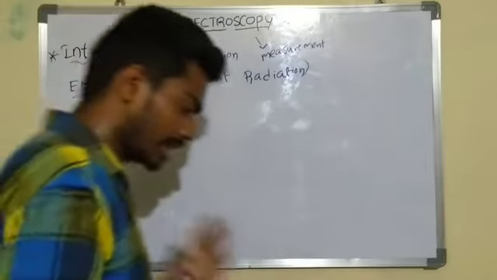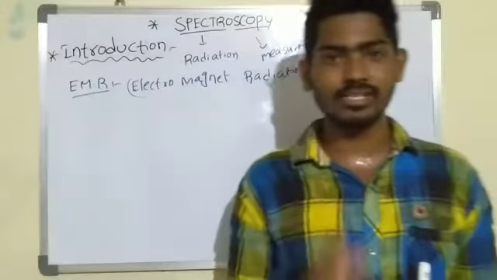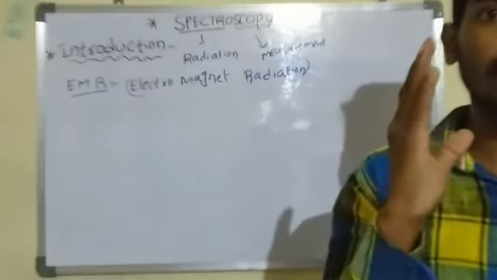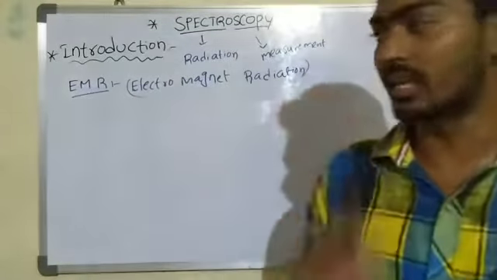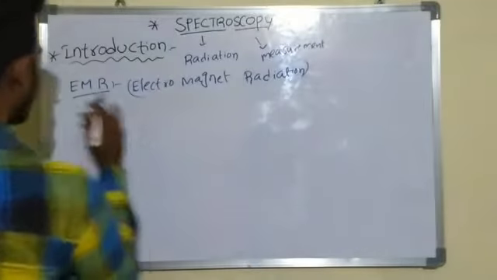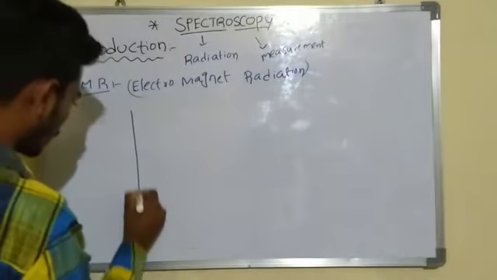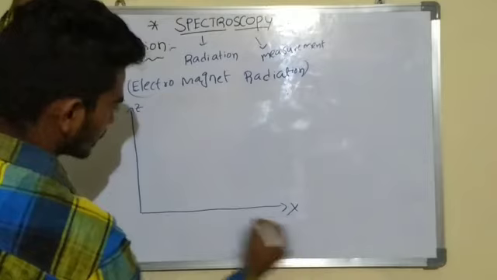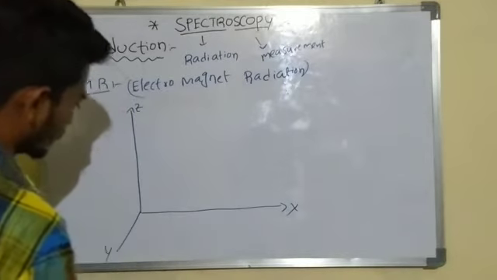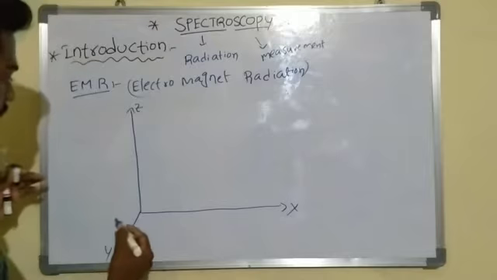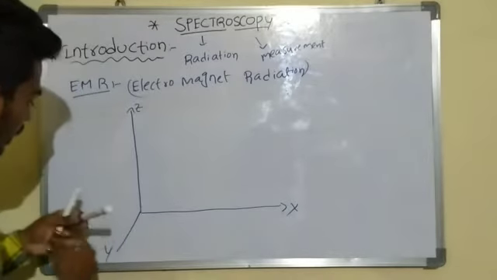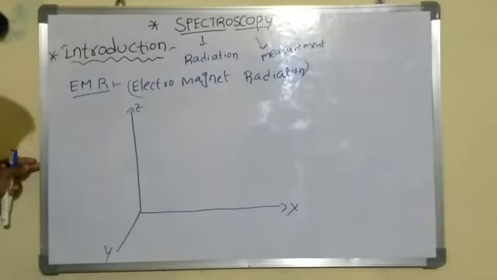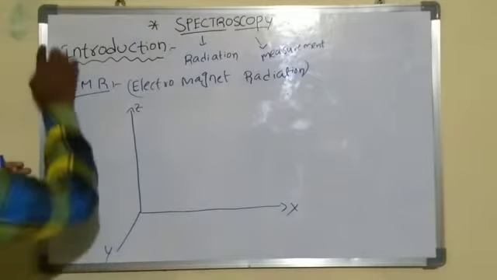Okay, what is electromagnetic radiation? Electromagnetic radiation is the energy which is composed of electric waves and magnetic waves. Okay, this is the z axis, this is the x axis, and this is the y axis. I can show. Here, see this board. This is the y axis. This is the x axis. This is the z axis.